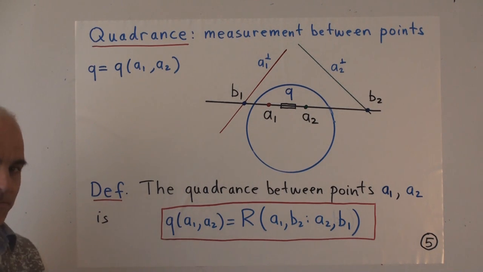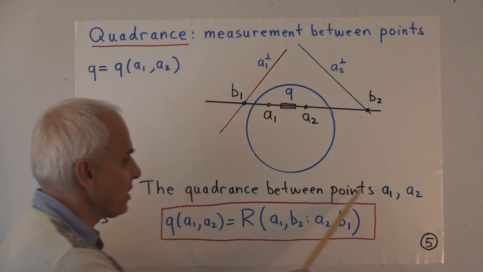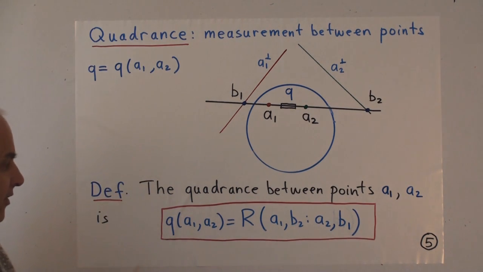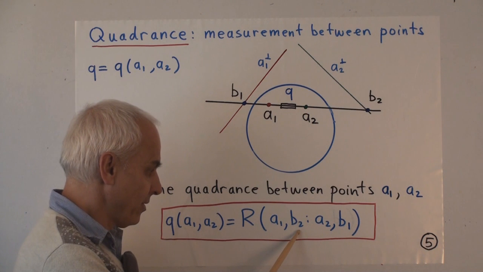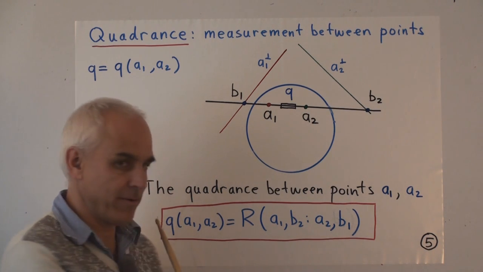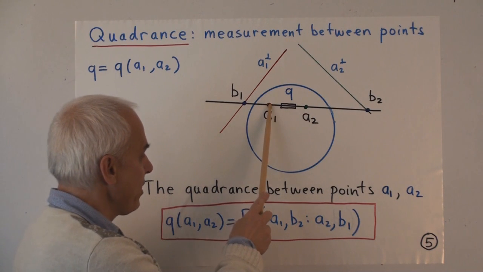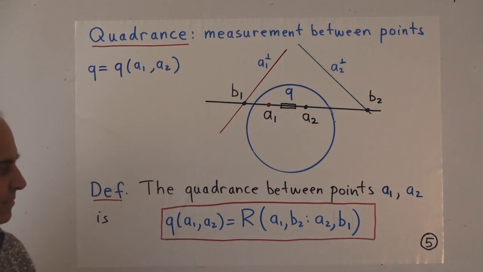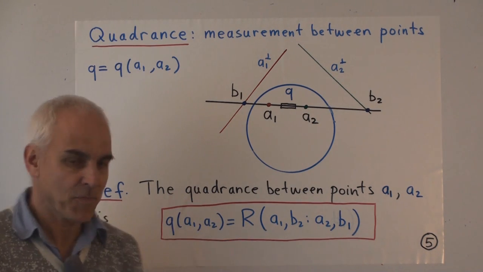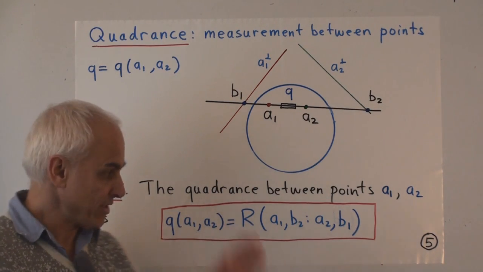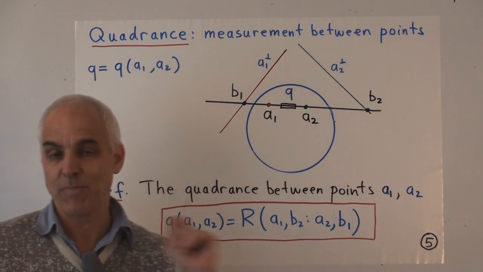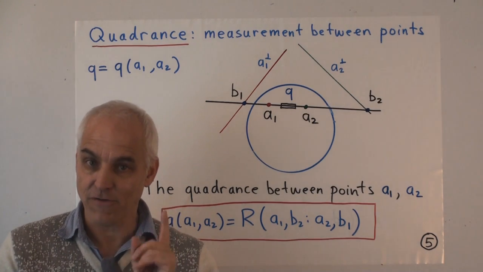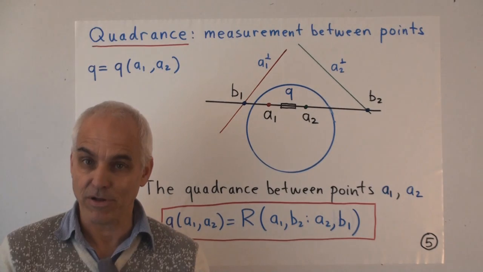So here's the definition. The quadrance between the points A1 and A2 is Q of A1, A2. It's the cross ratio of A1, B2, A2, B1. The cross ratio of the 4 points A1, B2, A2, B1. There are no logs. There are no absolute values. There's nothing else. Just that cross ratio by itself. That's the right notion of measuring separation between 2 points in hyperbolic geometry.